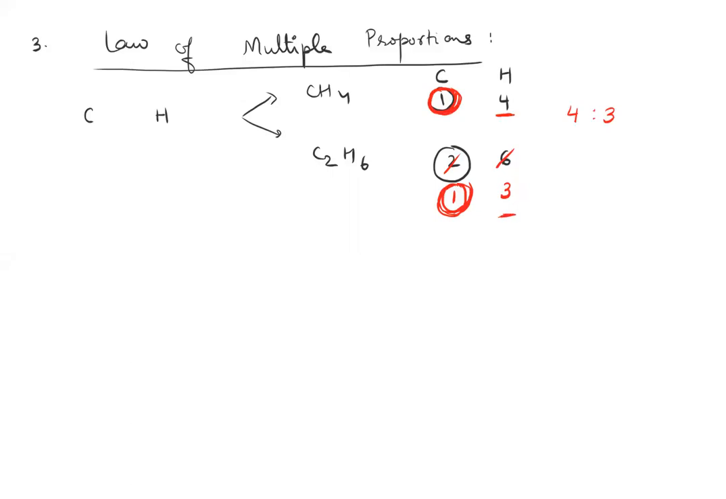So the law says, you always get simple ratios like this and never will you get complicated ratios. Complicated ratios like 1.7:1.9 or 2.3:3.2. You're not going to get stupid ratios like this. The ratios are going to be simple whole number ratios.